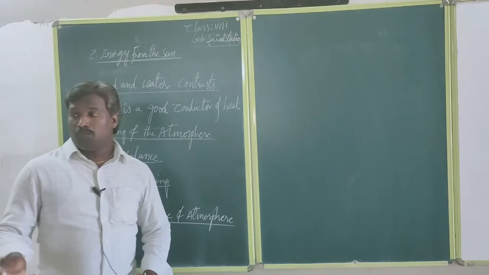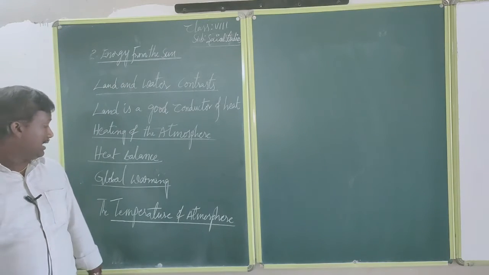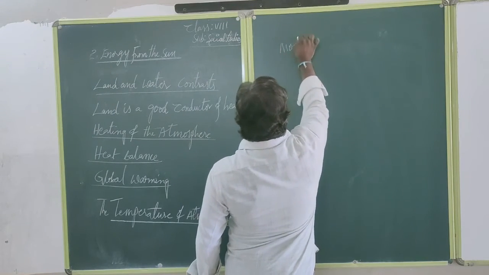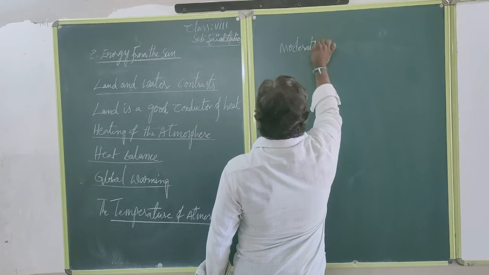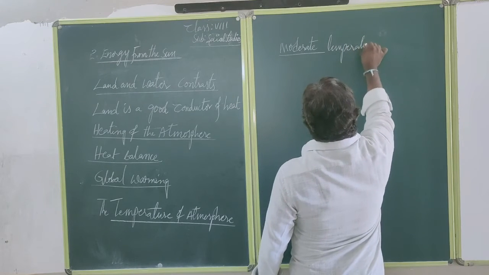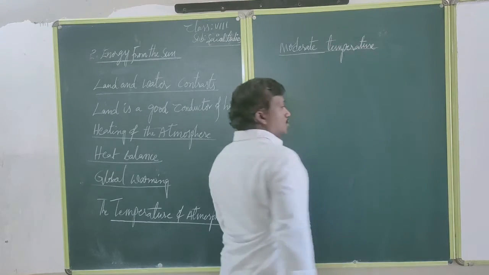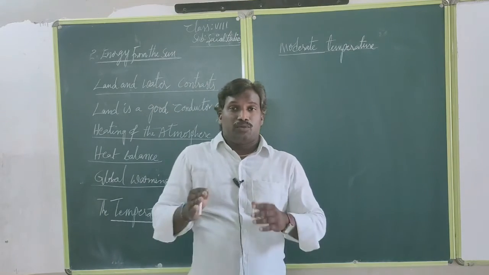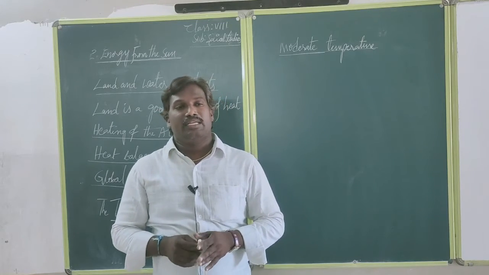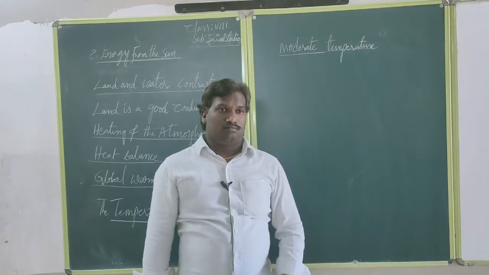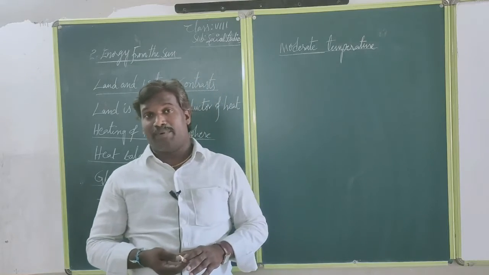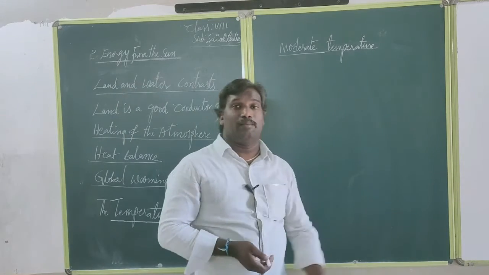Okay, now we can come to how the heat balance gives moderate temperature in some regions. What are moderate temperatures? Moderate means a low to medium temperature. Some regions record temperatures only between 30 and 40 degrees throughout the year. Not high temperature, not below 30 or above 40 degrees. That is called moderate temperature.